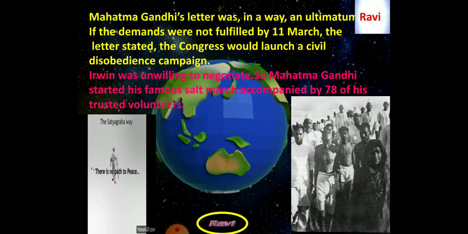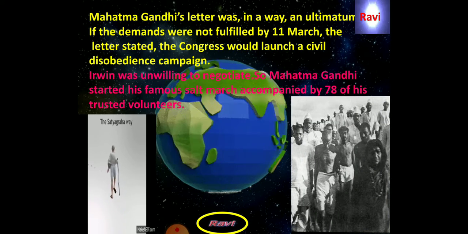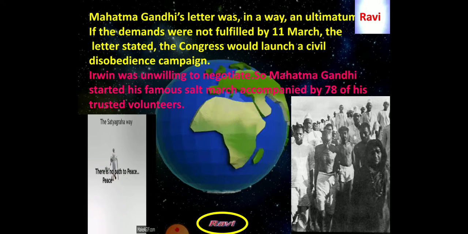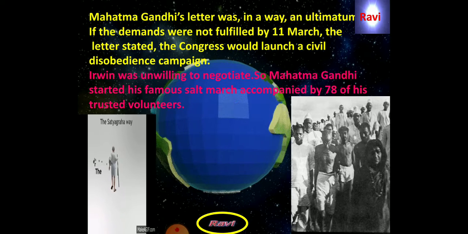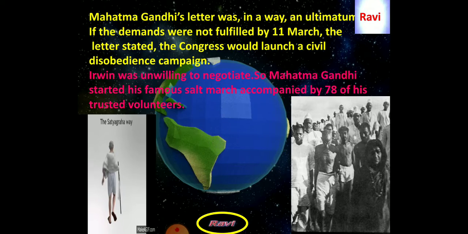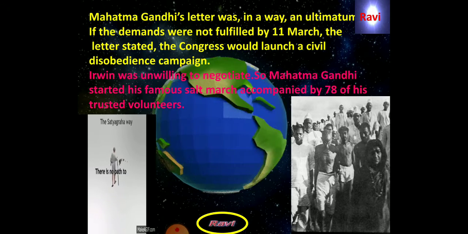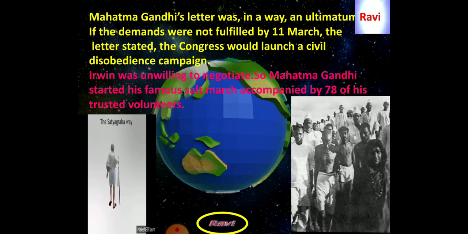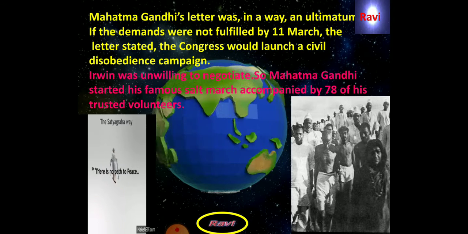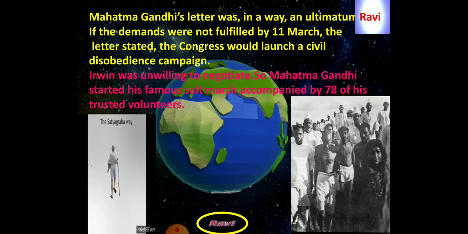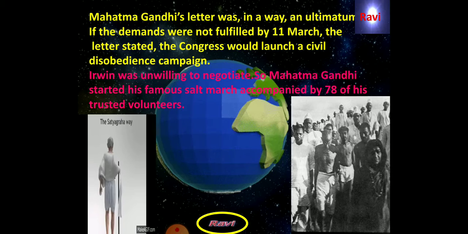When the Viceroy of British India did not accept the demands of Mahatma Gandhi, Mahatma Gandhi launched the civil disobedience movement in 1930. Then he started a movement, the Salt March, with his 78 followers.